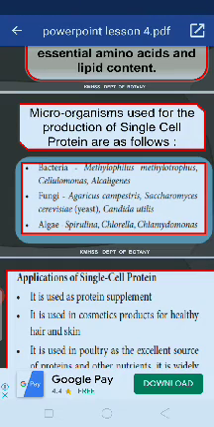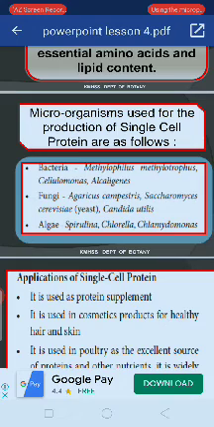Methylophilus, Methylotrophus, Cellulomonas and Alcaligenes. These are the bacteria mostly used for single cell protein. Then fungi: Agaricus campestris, Saccharomyces cerevisiae yeast, and Candida utilis. These are the fungi mostly used for single cell protein. Then another group, algae: Spirulina, Chlorella and Chlamydomonas. These are also used for single cell protein.